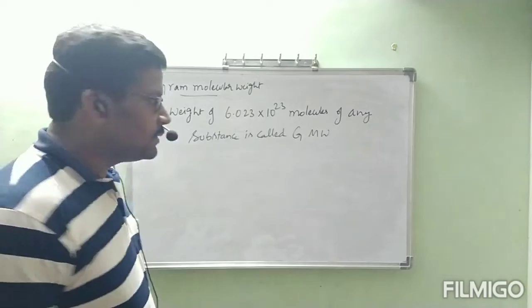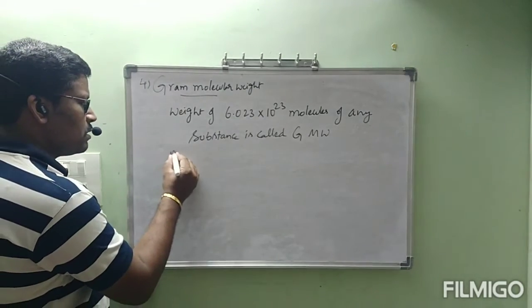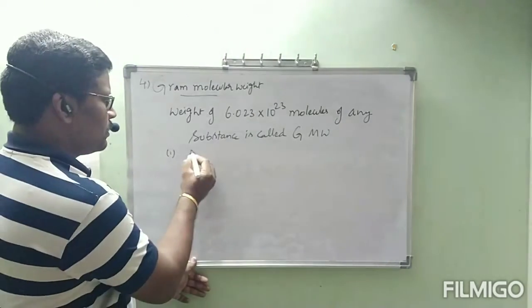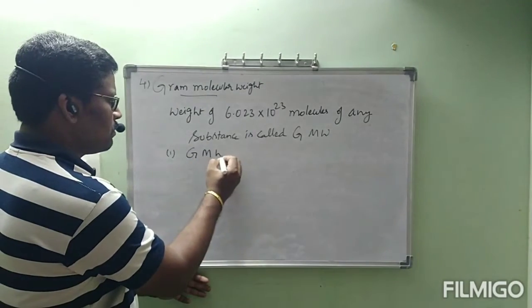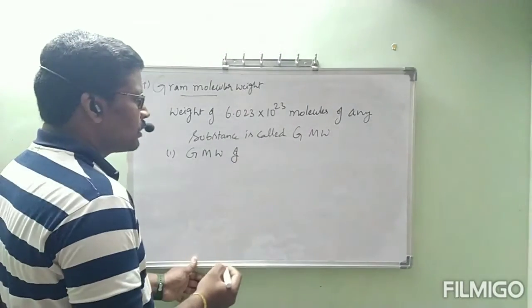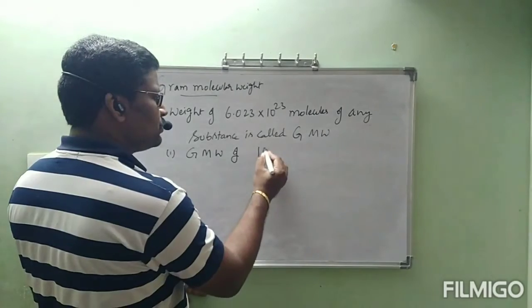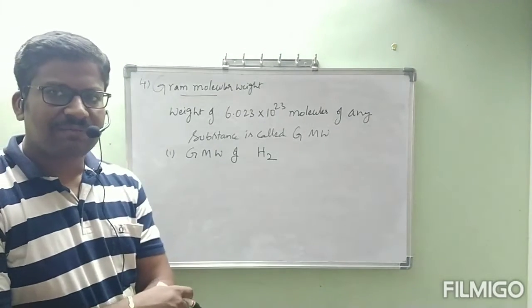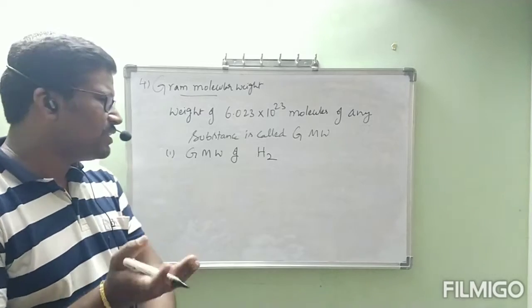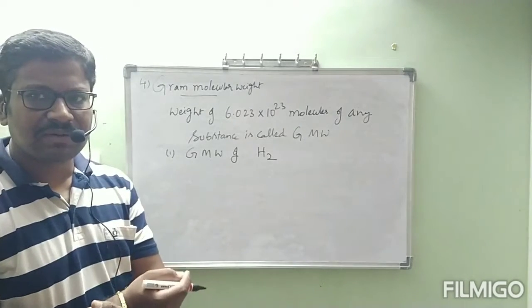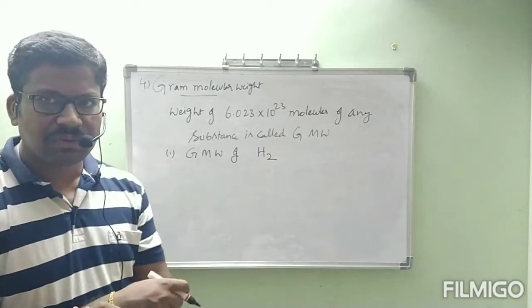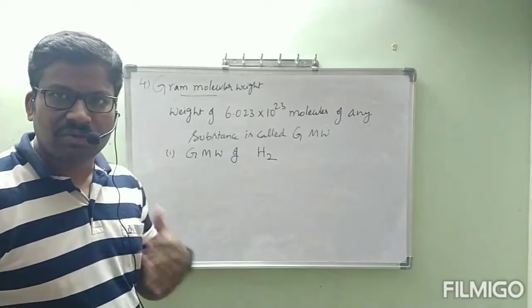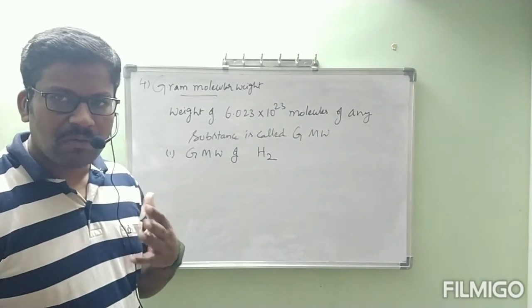See the example first. Gram molecular weight of H2. As we are starting with hydrogen, first atom, first molecule, like that. A molecule is nothing but it is formed from atoms, like that only I said. Let us start with H2 only. I want to find the gram molecular weight of H2 now. Now, how I am explaining, see.